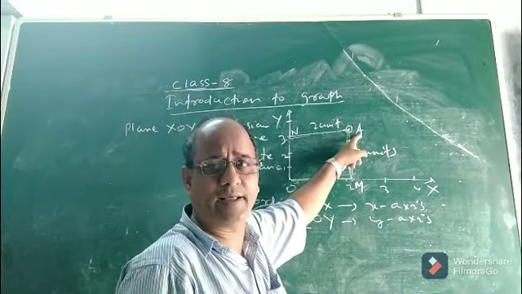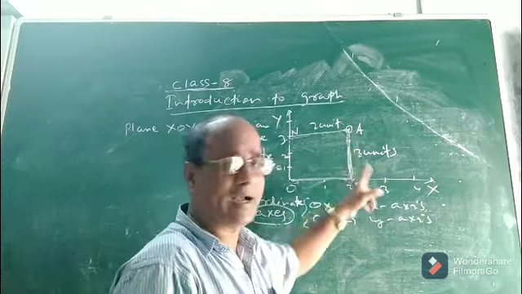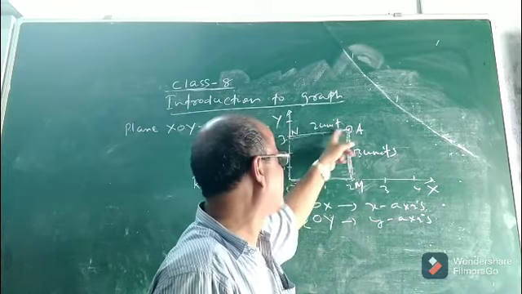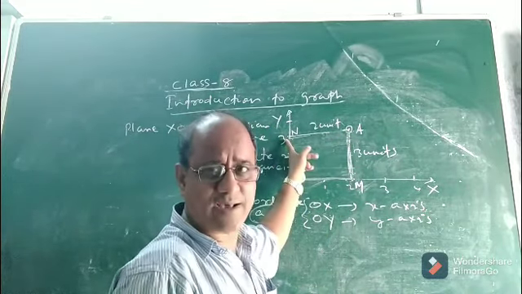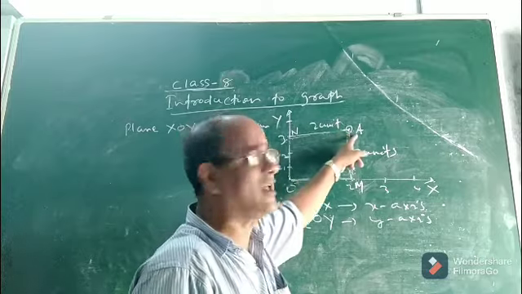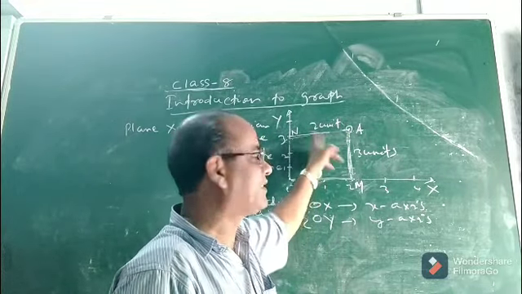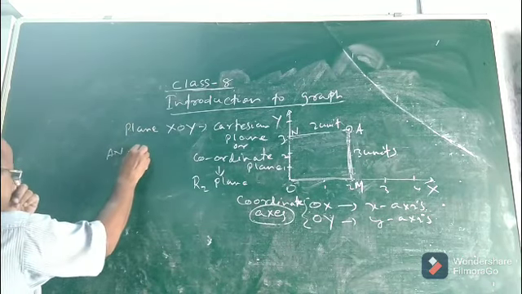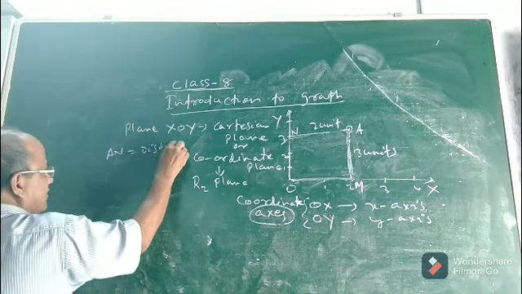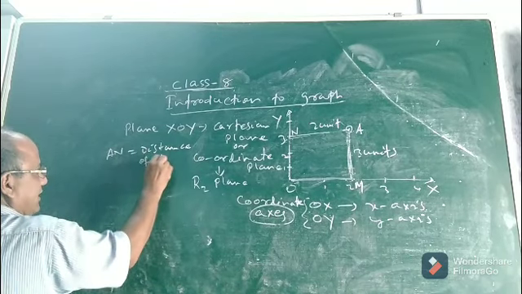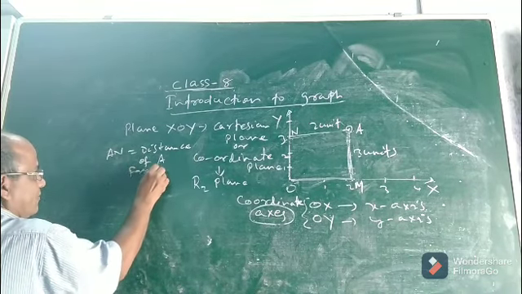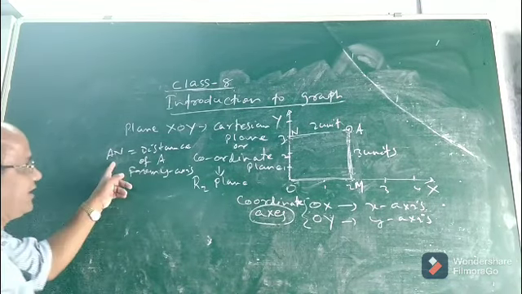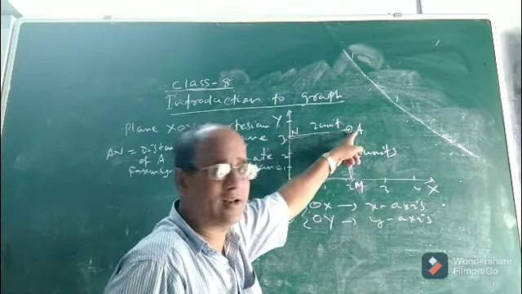Now the distance of the point A from the x-axis is 3 units. So that is known as your x-coordinate. You see, the distance of the point A from the y-axis. At what distance a point is from the y-axis, that is called the x-coordinate. You see, this AN is equal to the distance of point A from which axis? From your y-axis. AN is the distance of this point.